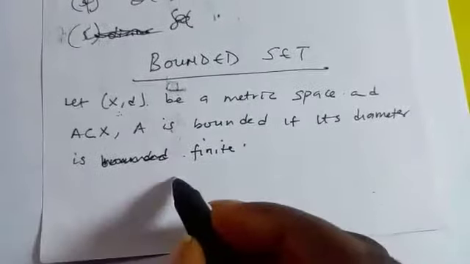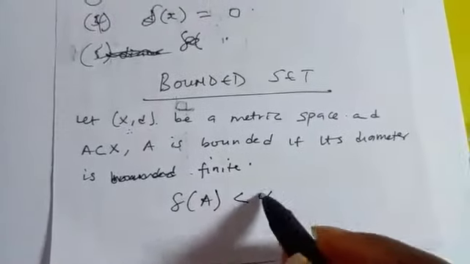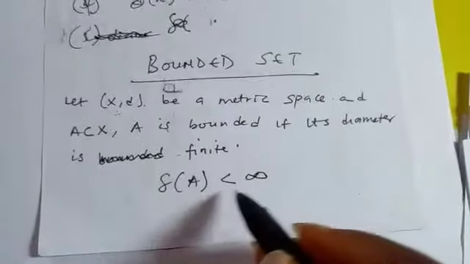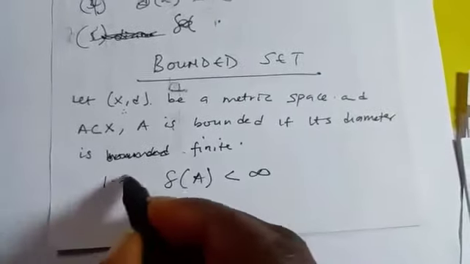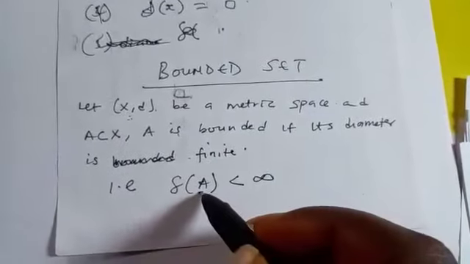So what that means is that if you find the diameter of a set and it's less than infinity, it means the set is bounded.